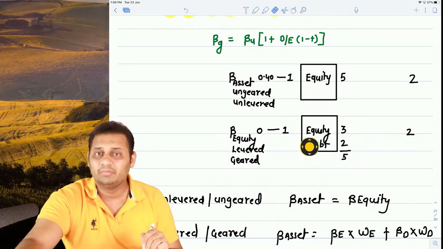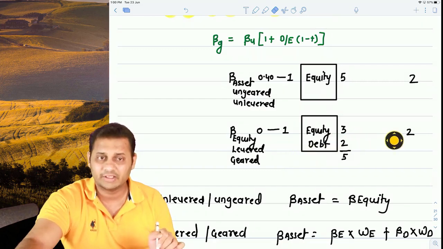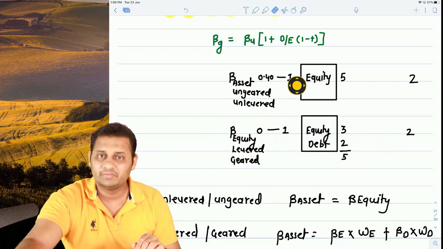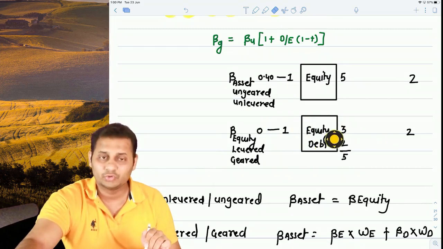So this company will be riskier than this company because it has debt. It is more risky because at the time of liquidation, equity holders will get nothing. So this is called an unlevered firm. This is called a levered firm. This is called an ungeared firm. This is called a geared firm. The firm which is financed also through debt is called geared or levered.